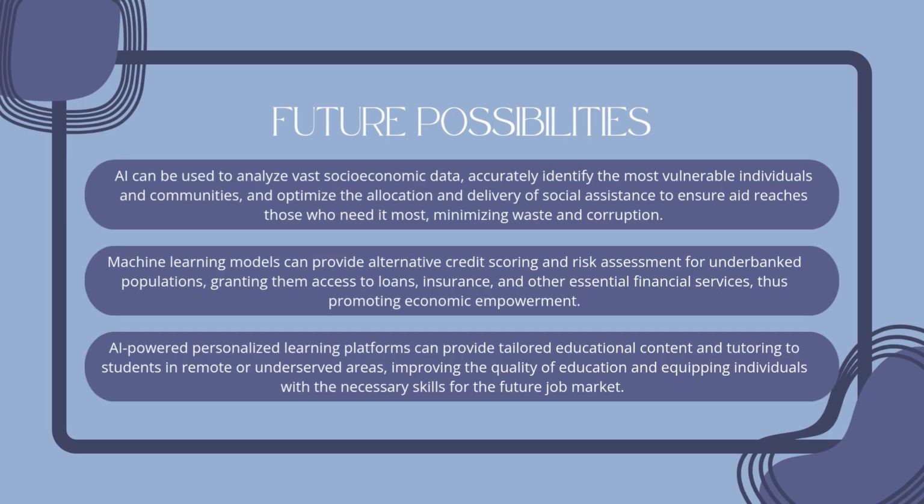Future possibilities. AI can be used to analyze vast socioeconomic data, accurately identify the most vulnerable individuals and communities, and optimize the allocation and delivery of social assistance to ensure aid reaches those who need it most, minimizing waste and corruption. Machine learning models can provide alternative credit scoring and risk assessment for underbanked populations, granting them access to loans, insurance, and other essential financial services, thus promoting economic empowerment.